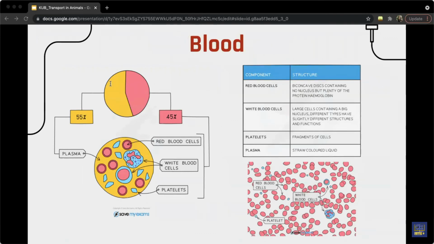Blood. Our blood consists of red cells, white cells, and platelets floating in a liquid called plasma. Red blood cells are biconcave discs that do not have a nucleus but contain the protein hemoglobin. So hemoglobin combines with oxygen in places to form oxyhemoglobin, and this is a compound that breaks down and releases its oxygen in places where the oxygen concentration is low.